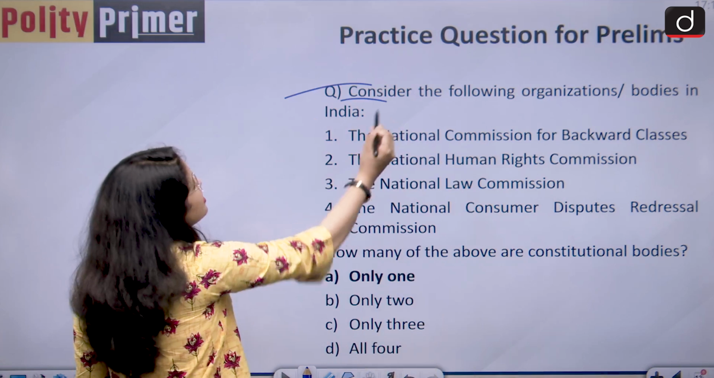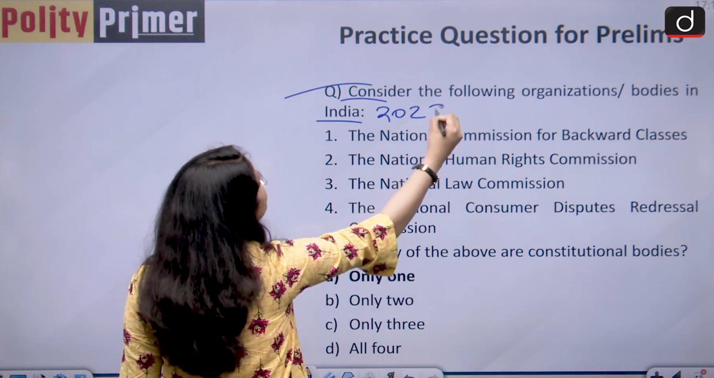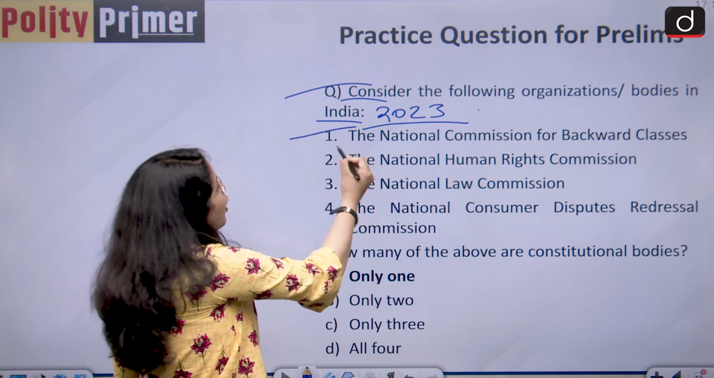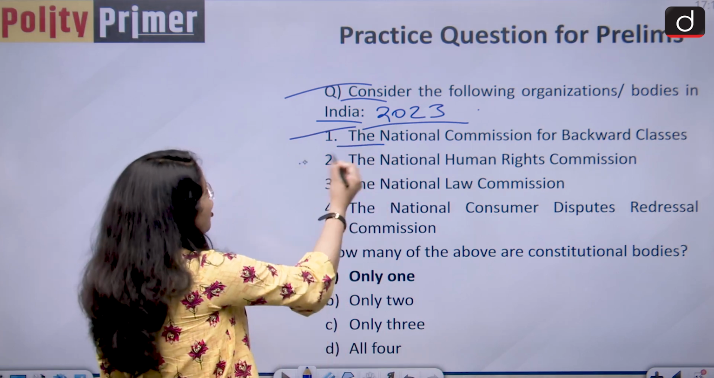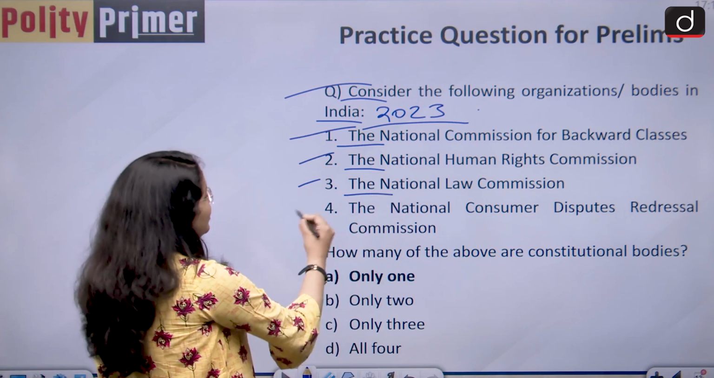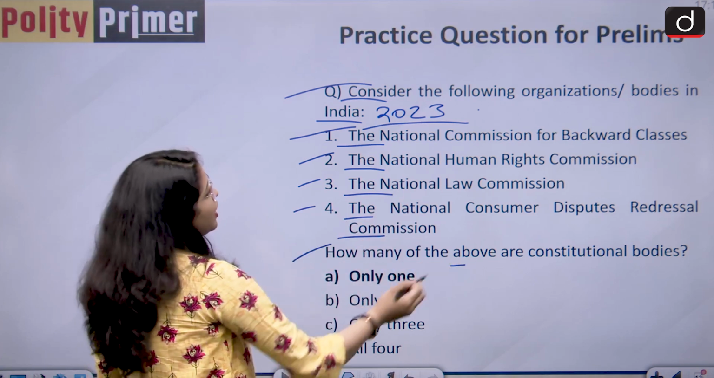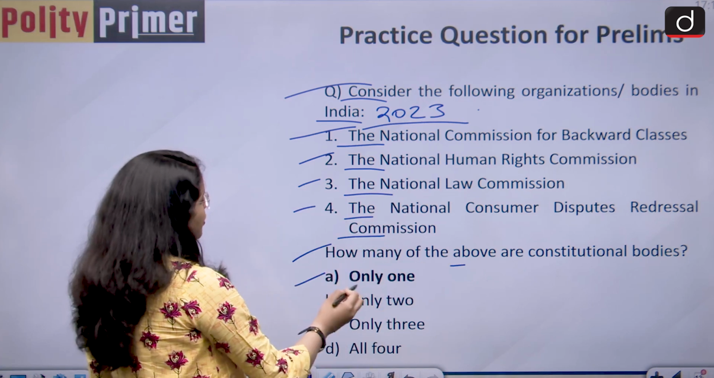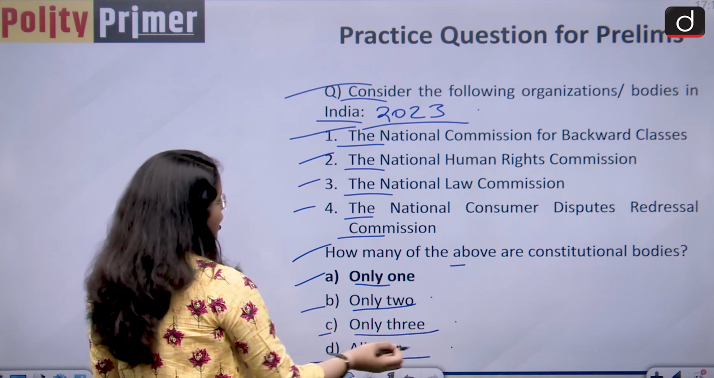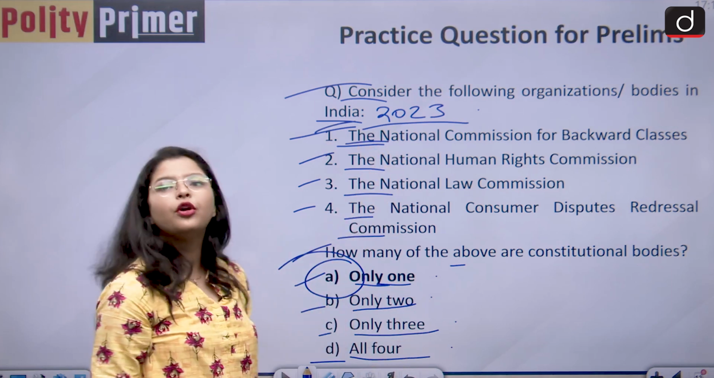Moving forward, let us discuss the practice questions from our today's session. So the question is, consider the following organizations, bodies in India, and this is a PYQ that has been asked in the year 2023. So your options are, option 1 is the National Commission for Backward Classes, option 2 is the National Human Rights Commission, option 3 is the National Law Commission, and option 4 is the National Consumer Redressal Commission. How many of the above are constitutional bodies? So your option A is only 1, option B is only 2, option C is only 3 and option D is all 4.